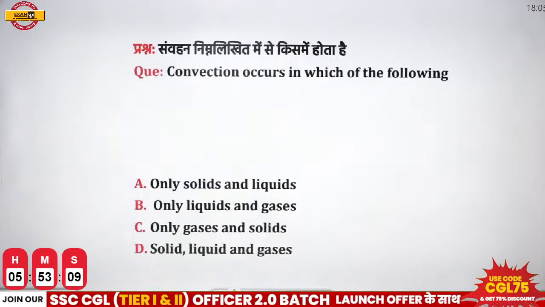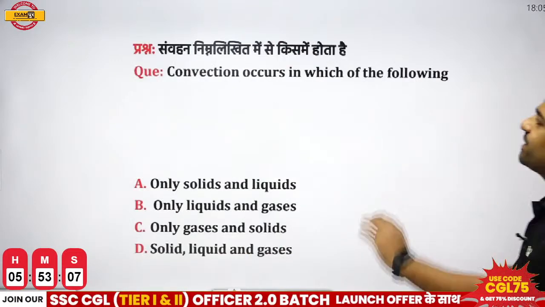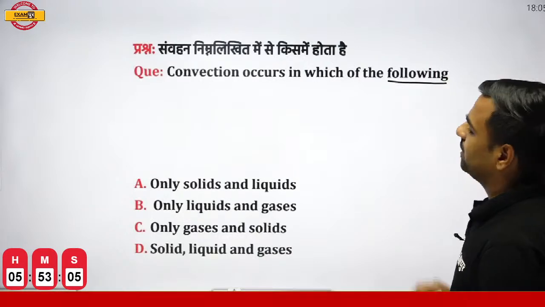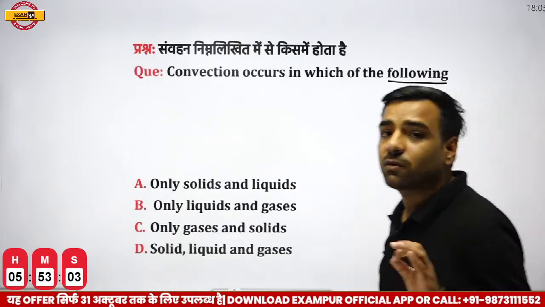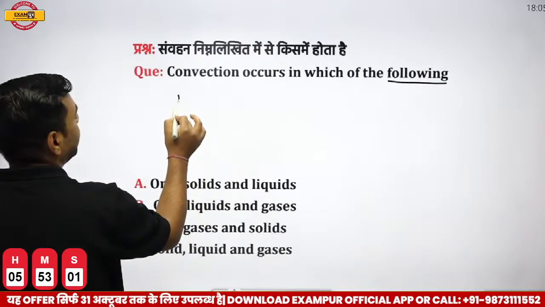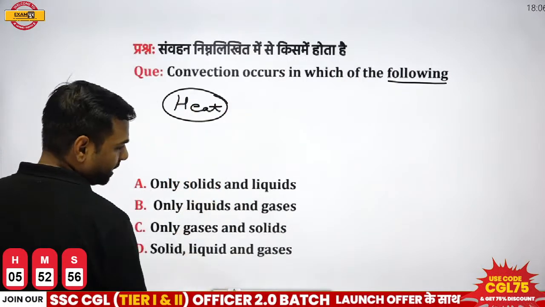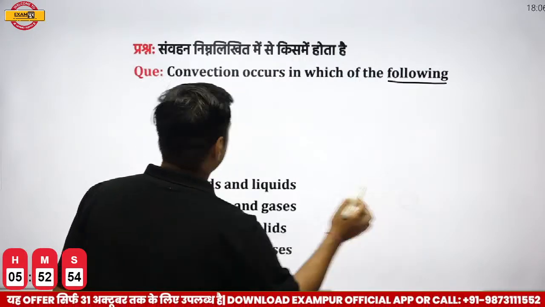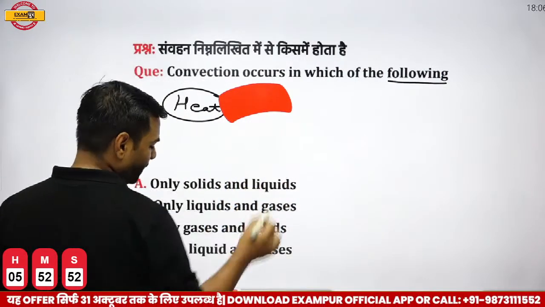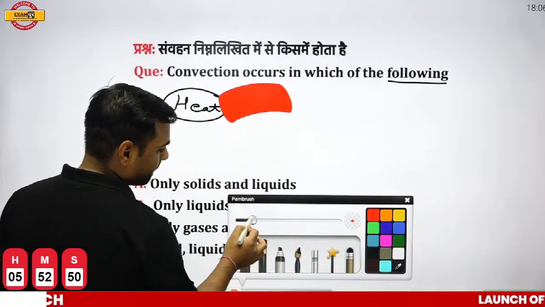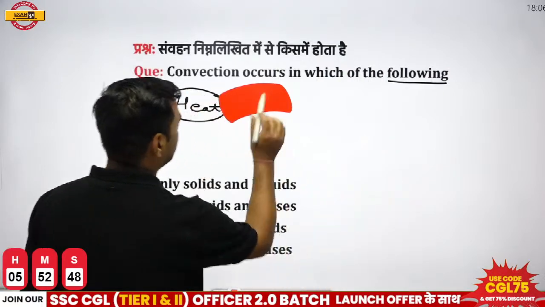What's the first question? The first question is, convection occurs in which of the following? Now, this means we are talking about what? We are talking about heat transfer. If I talk about the transfer of heat, then transfer of heat actually takes place in three modes.